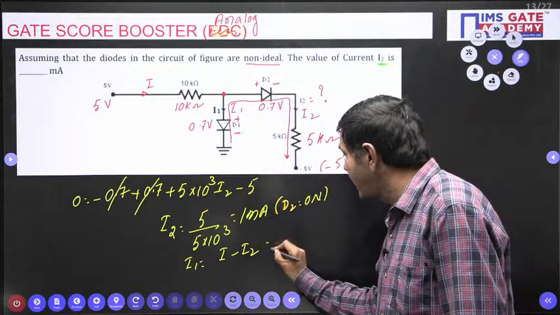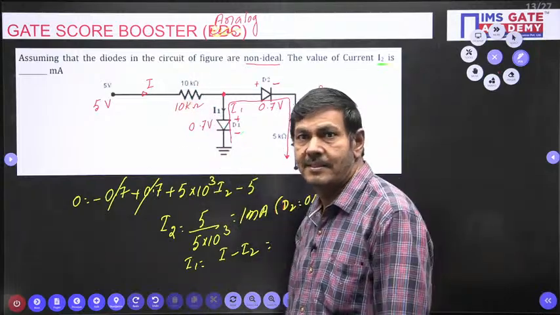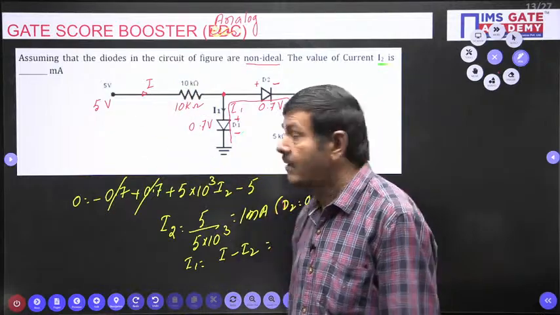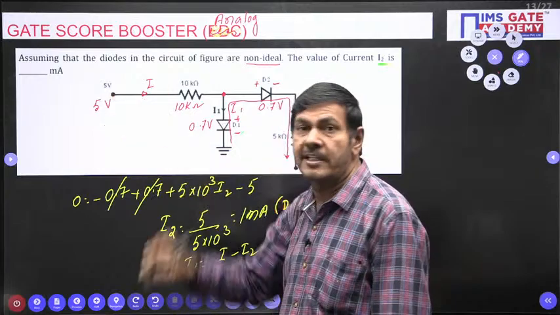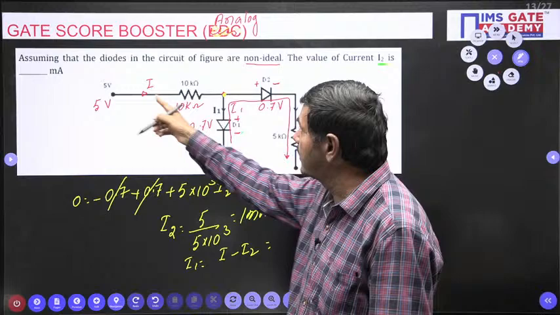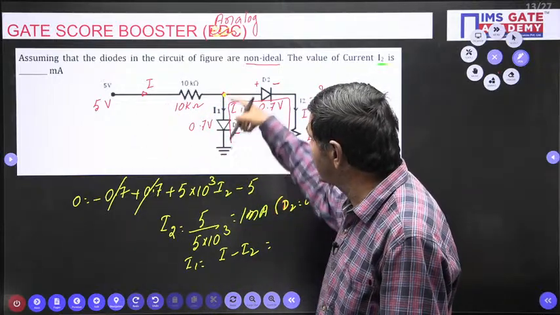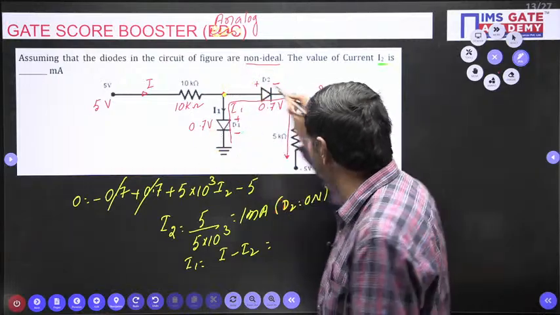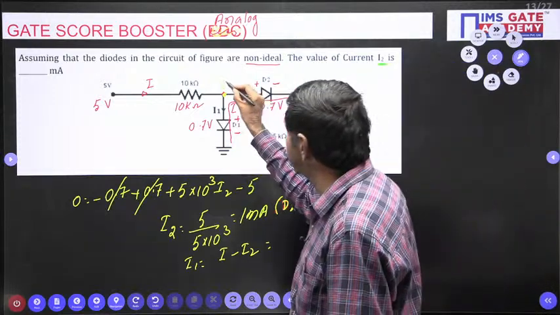What about this I? I means the current across this 10 kilo ohm. How can I get the current across the 10 kilo ohm? The input voltage we know. If I know the node voltage, I can determine the current I. What is the voltage across this diode? This node voltage is 0.7 volt.